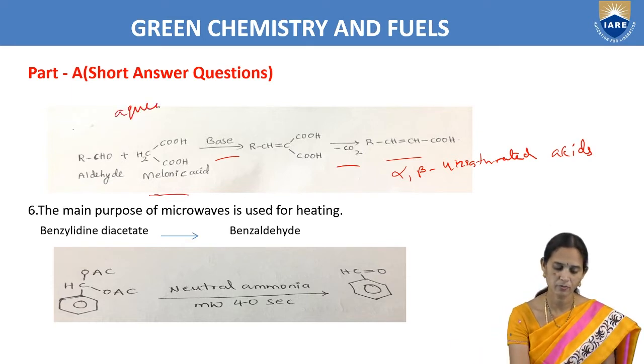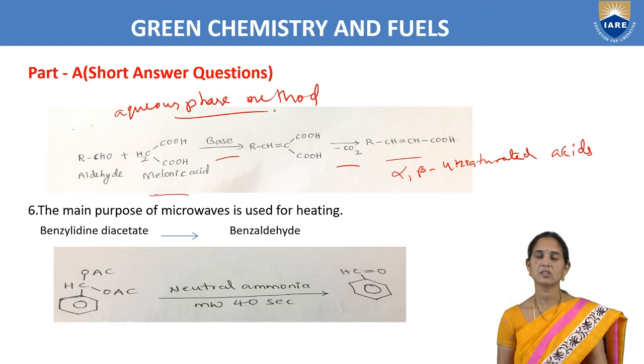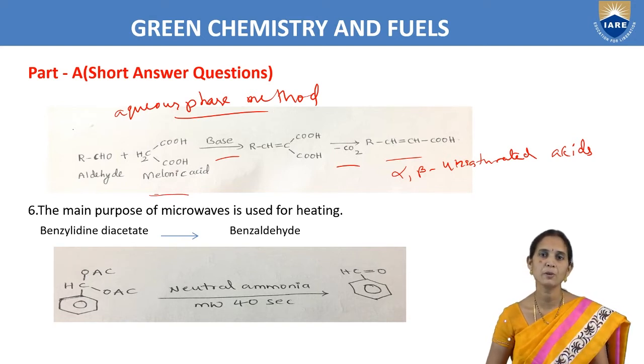So this is an example of the aqueous phase method. This is one of the green synthesis methods, the aqueous phase method. Example, Knoevenagel condensation reaction.